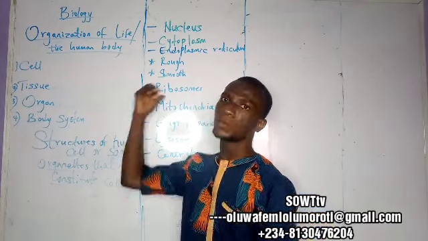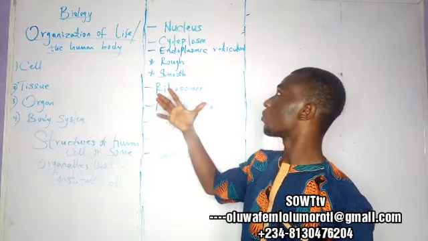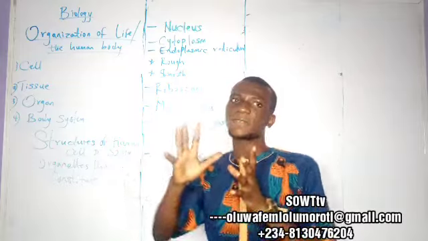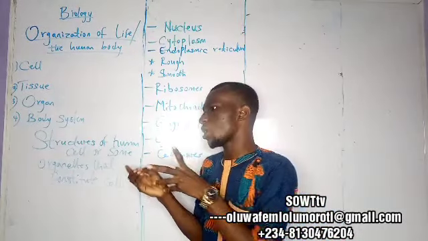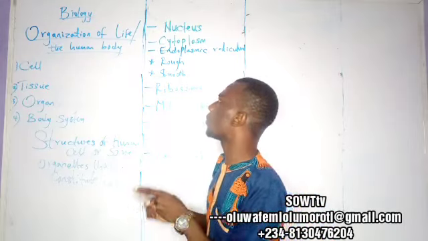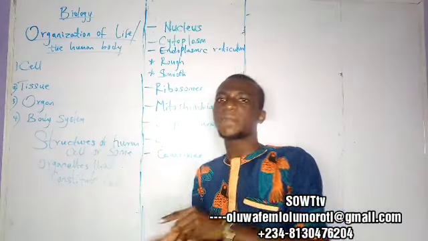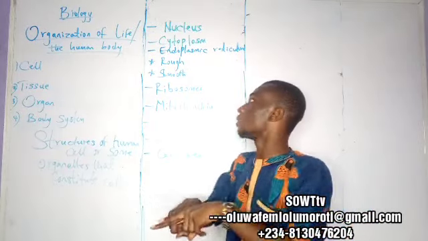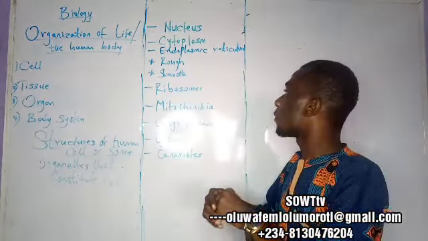Another one is the ribosome. Its function is more or less like the endoplasmic reticulum, but they differ because without the endoplasmic reticulum, the ribosome cannot function, and without the ribosome, the endoplasmic reticulum cannot function. So all these things are working together to perform a specific function.